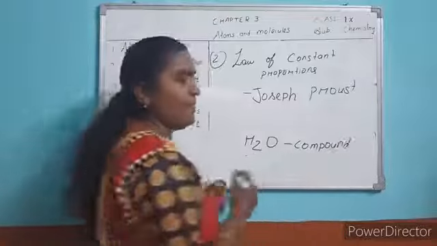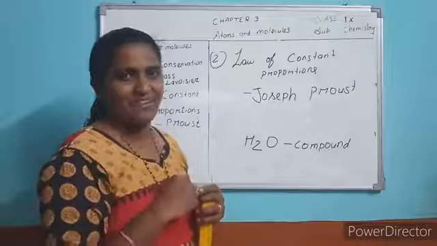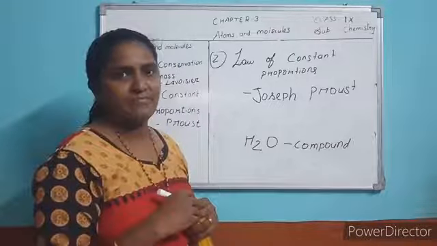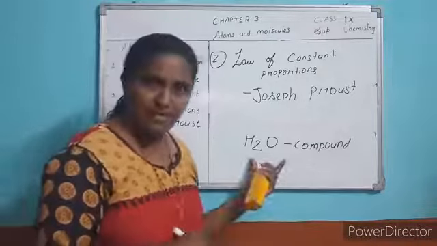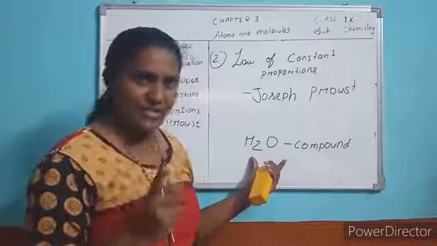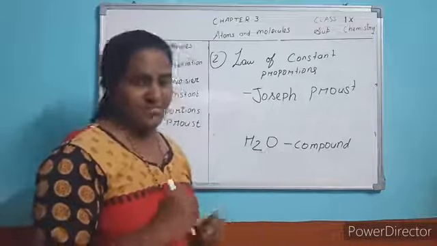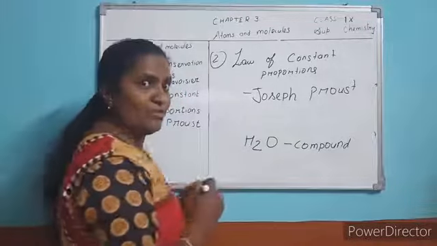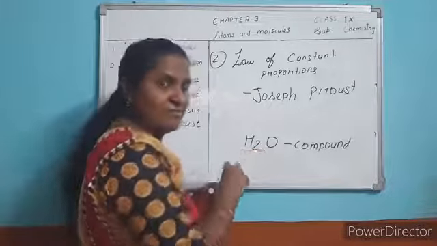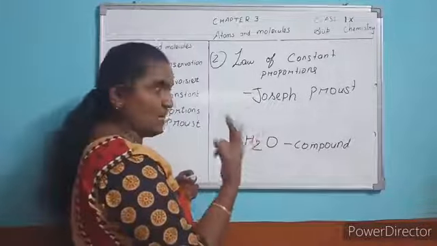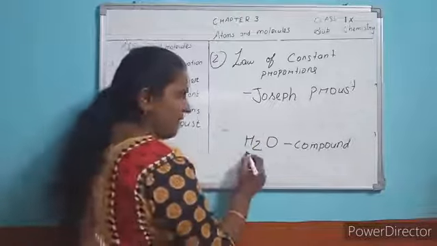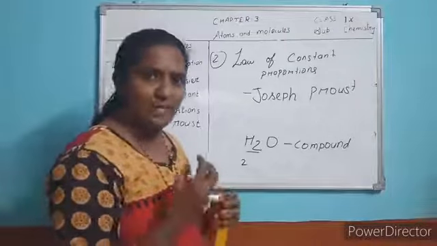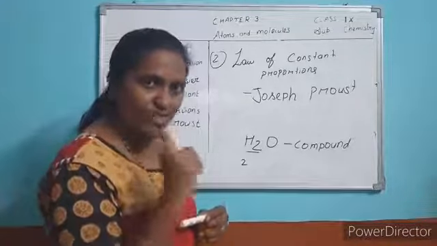This compound is made up of two different elements or two different atoms, that is hydrogen and oxygen. This compound is made up of different constituent elements, hydrogen and oxygen. Now I am going to find the mass of its constituent elements. Two elements are there, hydrogen and oxygen. What is the mass of hydrogen here? 2 units. One hydrogen mass is 1 unit.